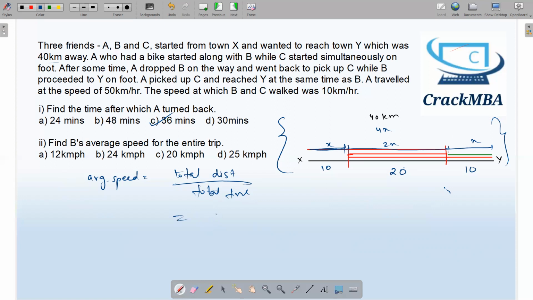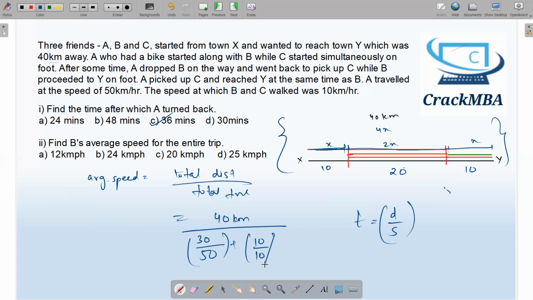So he's traveling a total of 40 kilometers. I don't know the time, but I know distance upon speed is time. So the time taken by B will be 30 kilometers on bike at a speed of 50 kilometers per hour, then 10 kilometers on foot at a speed of 10 kilometers per hour. This is the total time taken by B.